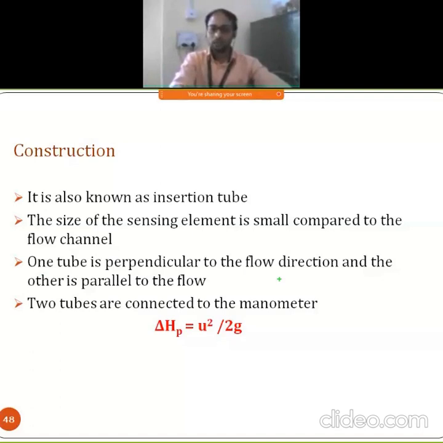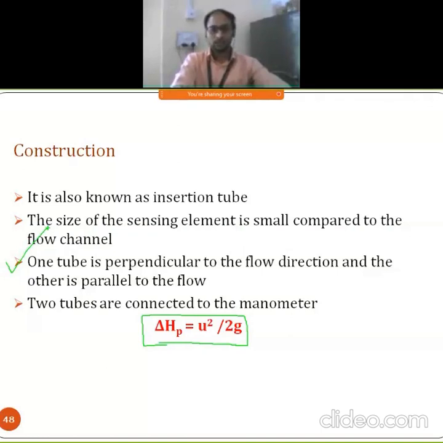Parallel to the flow. These tubes are connected to the manometer, and by using that we can go for the determination of what? The value of delta H, that is velocity head. This is the equation. By using that we can go for the determination. This point is important. One tube is perpendicular to the flow direction and the other is what?